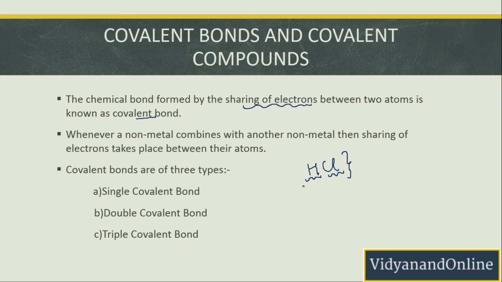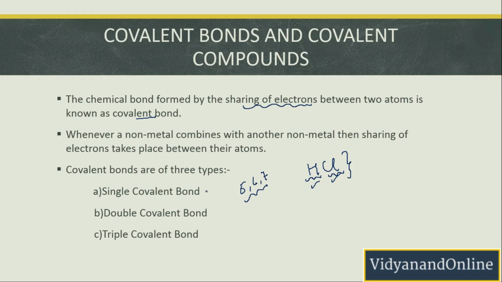Here, if you see, every non-metal actually is there to accept the electron because it has 5, 6, 7 electrons in the outermost shell. So they are willing to accept the electron in order to become stable. In that way, whenever a non-metal and a non-metal combine, they will share the electrons and form a covalent bond.